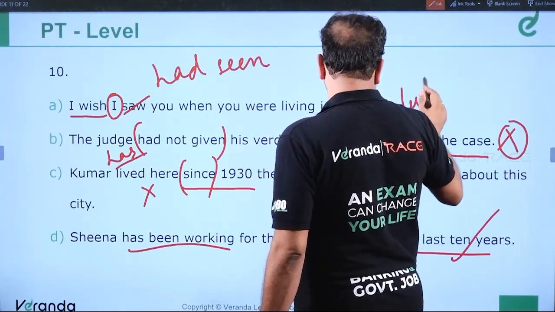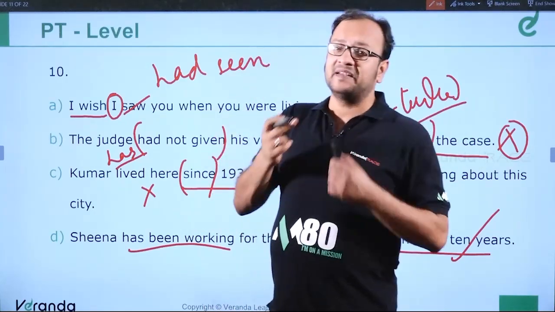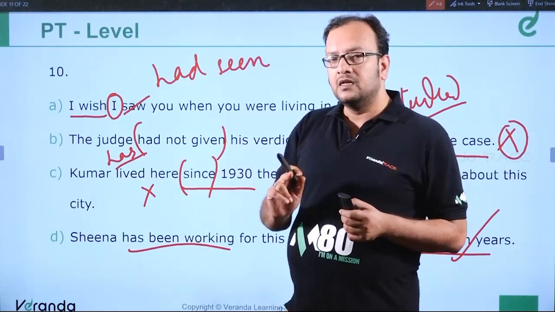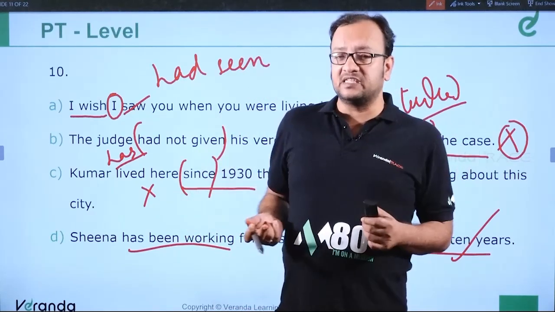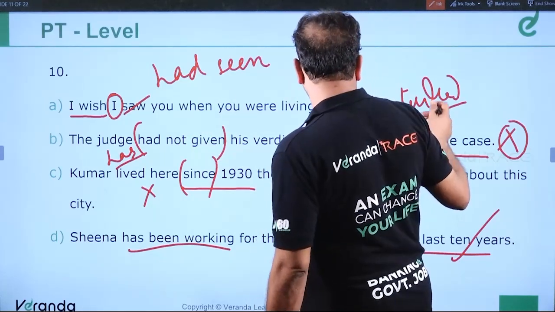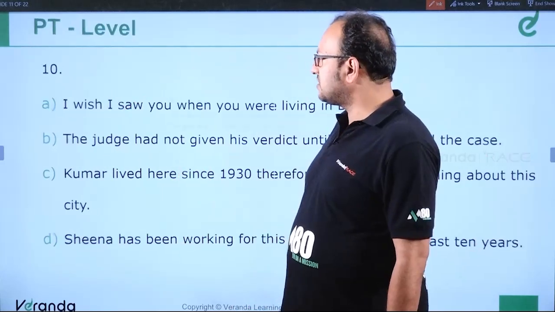I'll tell you why. Because not giving the verdict is the previous action, right? Then he will study the case. He will study the case after he had not given his verdict, right? So it should be, the judge had not given his verdict until he studied the case. This should be the correct answer. Clear? Moving ahead to the next question.